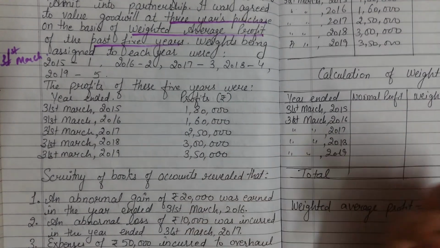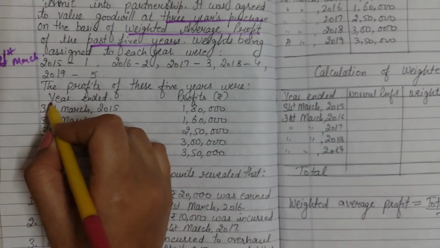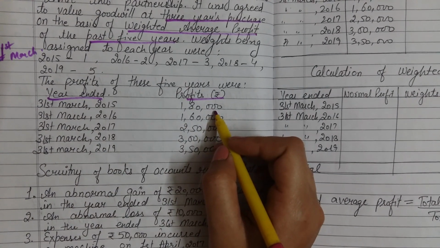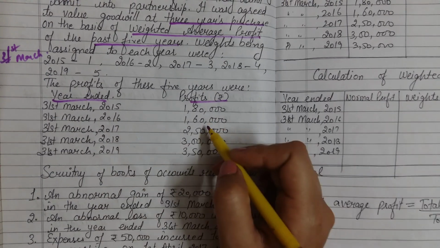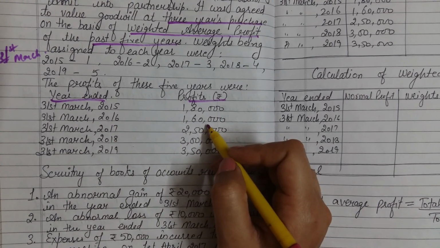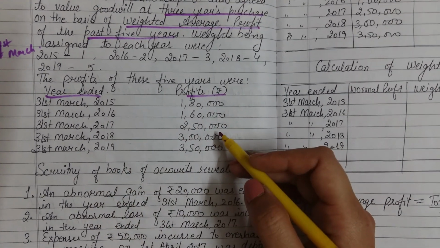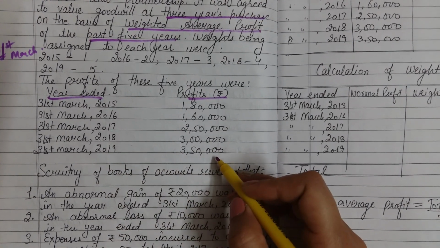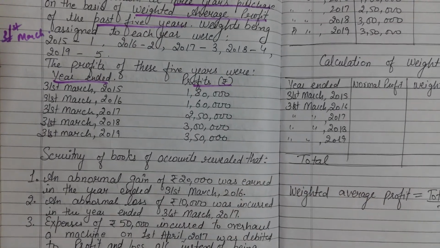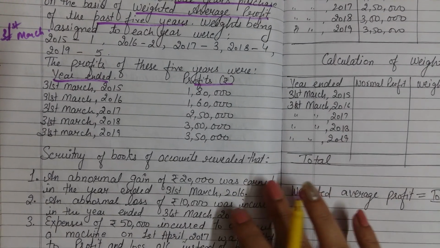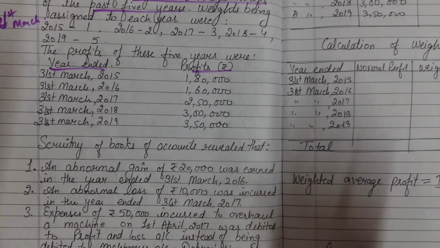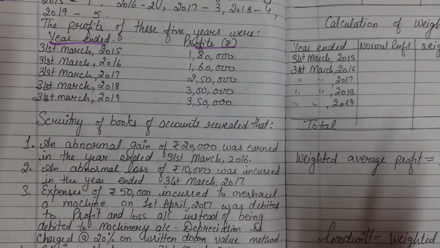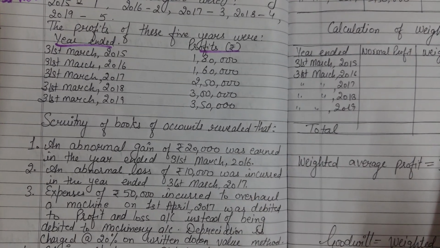Now, the profits of these 5 years: at the end of 2015, the profits were 1,80,000. At the end of 2016, the profits were 1,60,000. 2017, 2,50,000. 2018, 3 lakh. 2019, 3,50,000. But the company saw that there are some problems in their accounts. So the following adjustments are to be made in their accounts to calculate the weighted average profit.